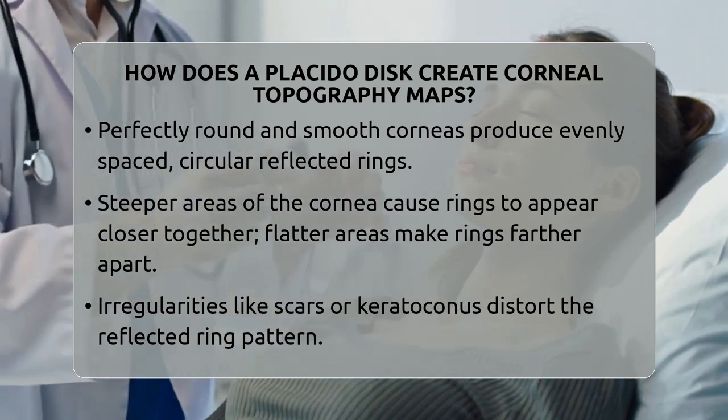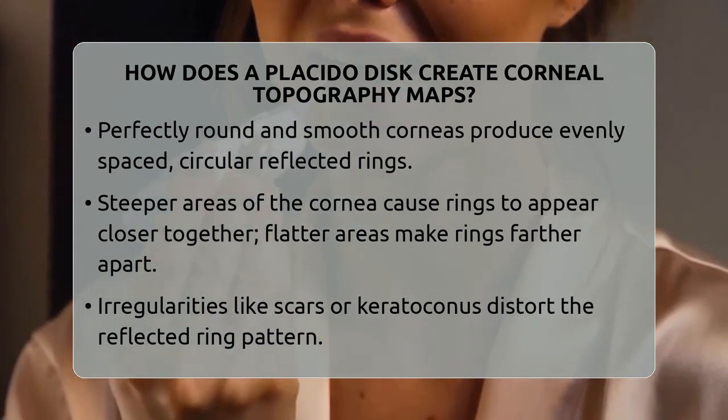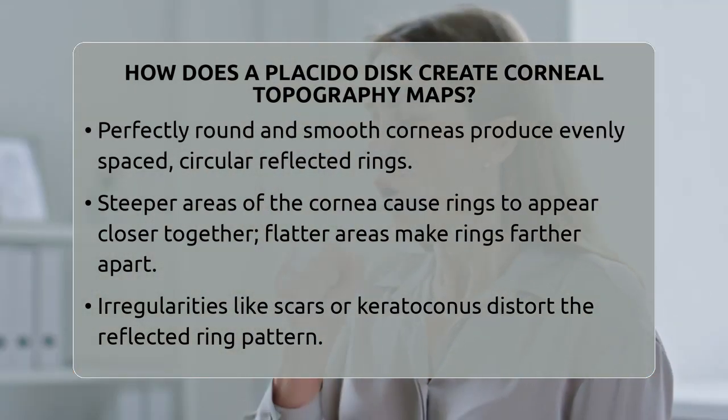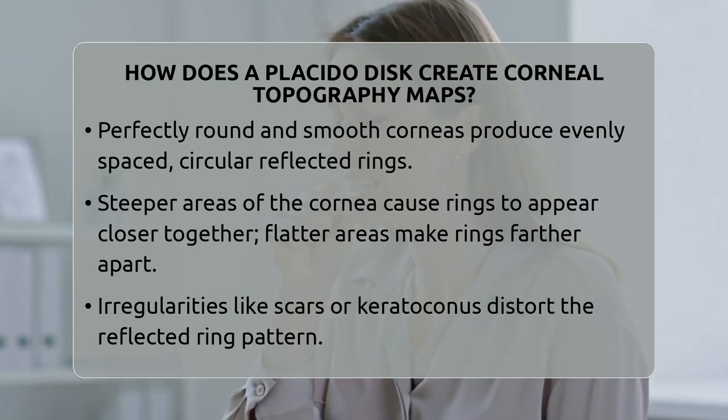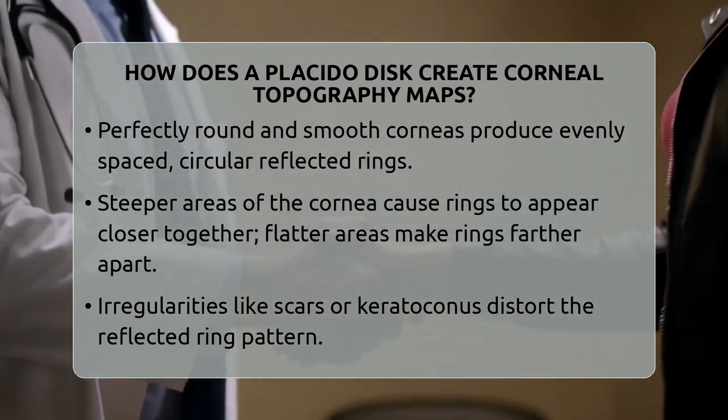The way the rings appear on the cornea tells us a lot about its shape. If the cornea is perfectly round and smooth, the reflected rings will be evenly spaced and perfectly circular. But in real life, many corneas are not perfectly spherical.